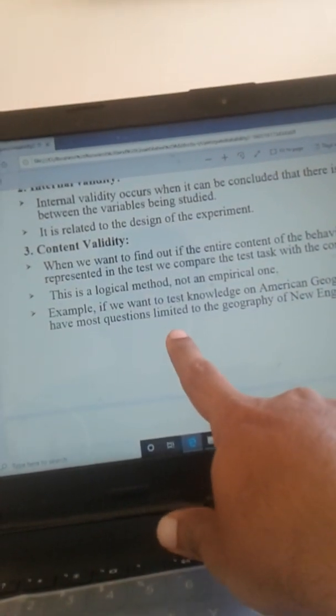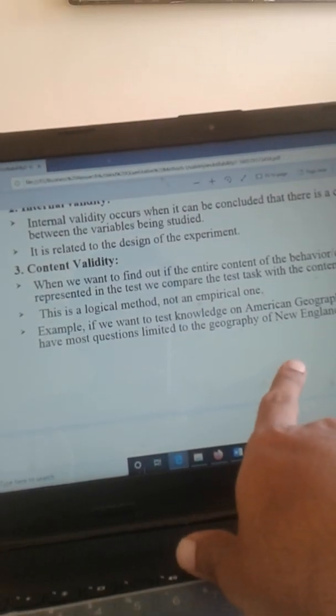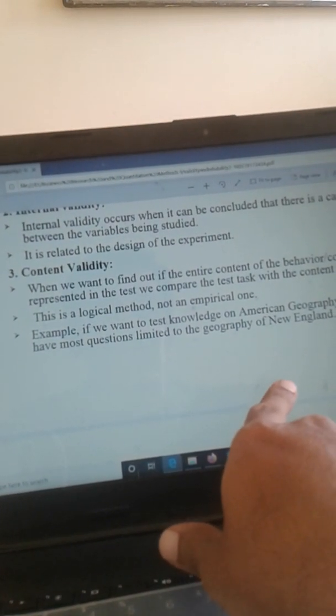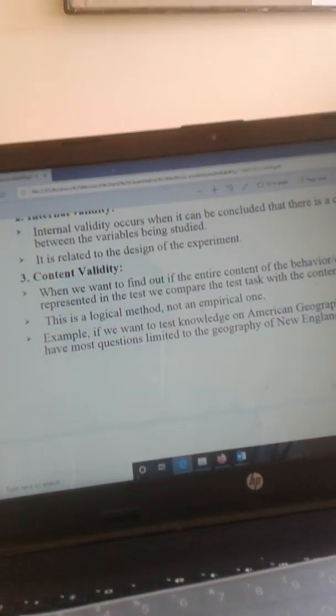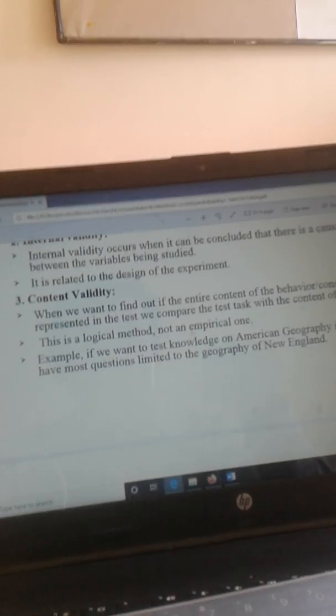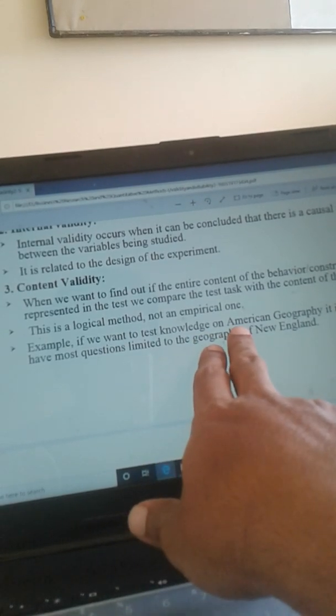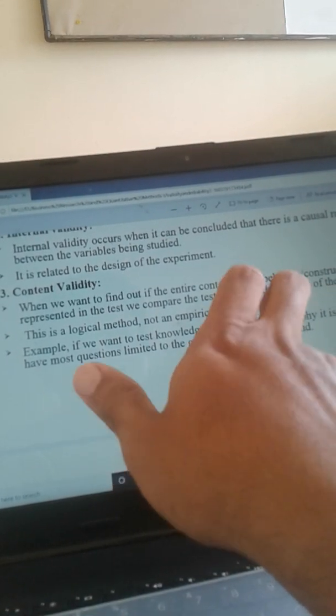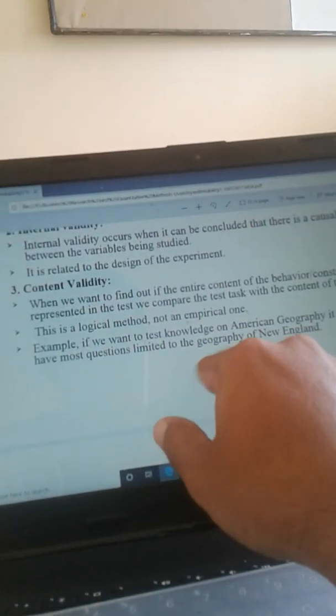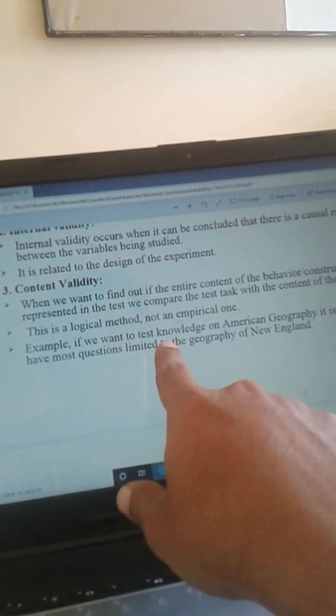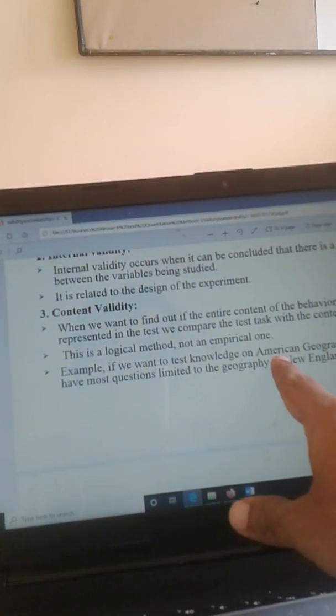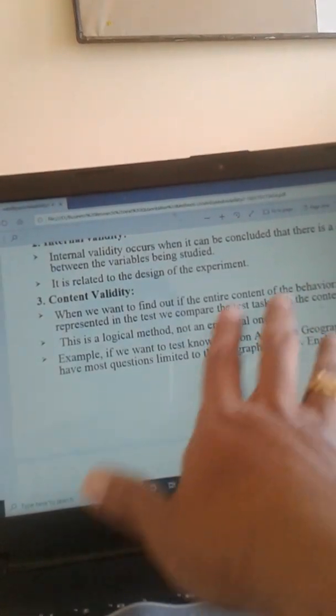Here the objective is to test the skill of a student regarding geography. So in that case, the researcher cannot limit the questions only related to America. Alright, why? Because when it comes to the geography subject, all the nations should be included, correct? So America as well as England. So that is the meaning here.